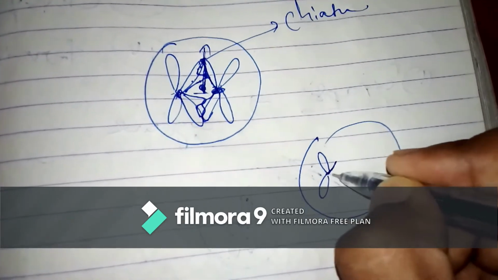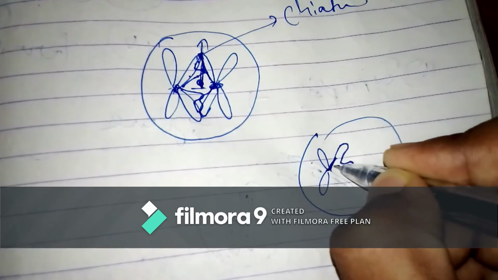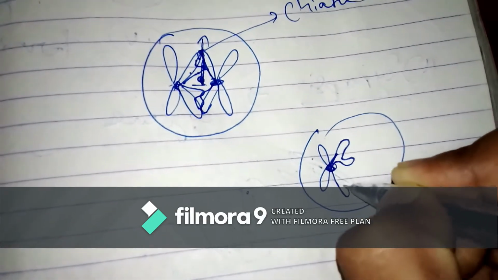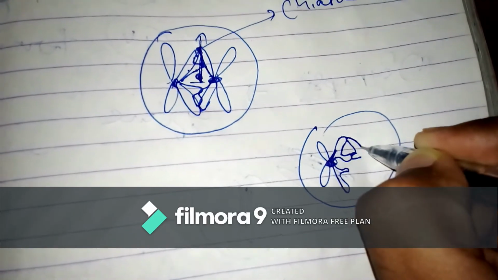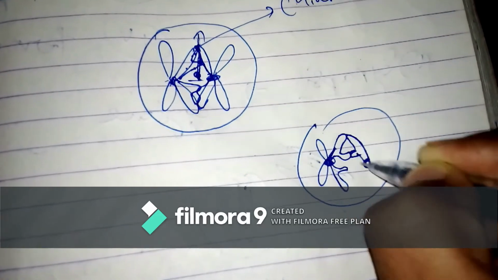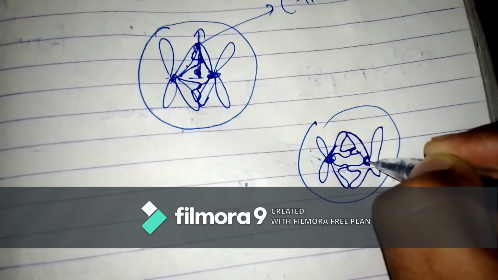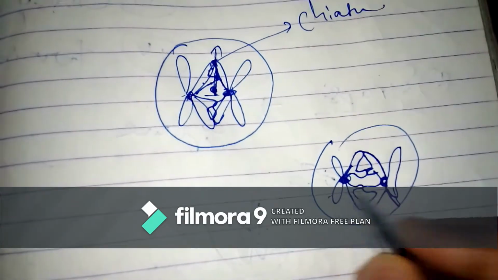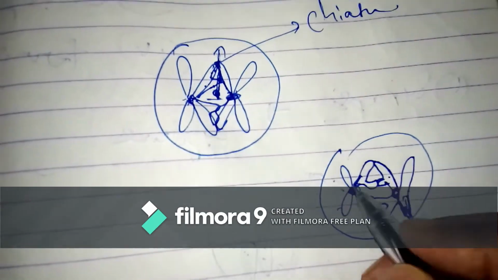Suppose this is the chromosome, and this is the non-sister chromatid. In this way, these both are one chromatids, and these both are the two paired chromatids.